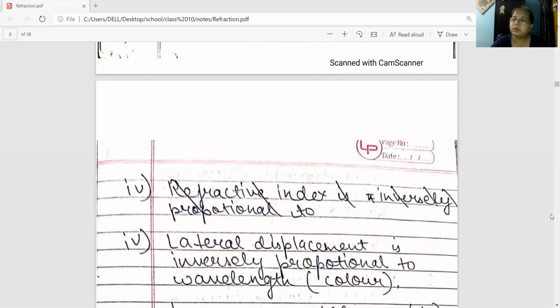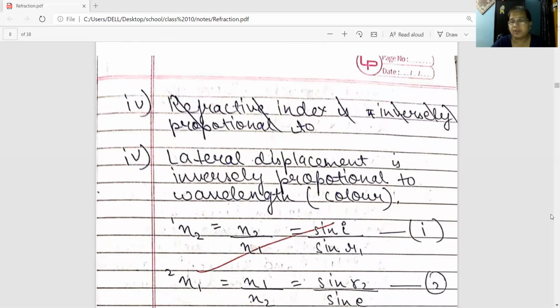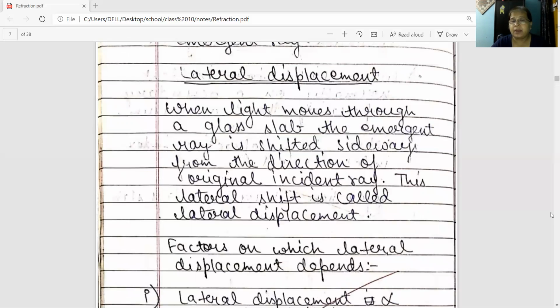Then the fourth factor on which it depends: it is inversely proportional to the wavelength of the light, or you can say it is inversely proportional to the color of the light. The more the wavelength, the smaller will be the lateral displacement, right? So a very important question: what is lateral displacement and the factors on which it depends. I'm repeating again. When light moves through a glass slab, the emergent ray is shifted sidewise from the direction of the original incident ray.